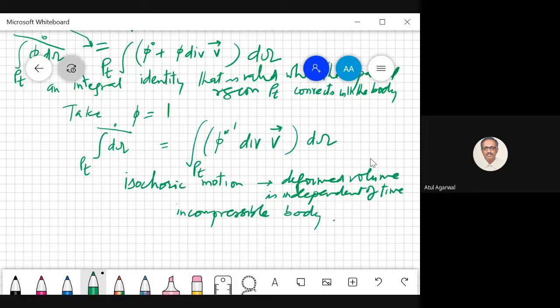Your divergence of velocity should be 0. You know that is the condition of incompressibility. Otherwise, you cannot have it.